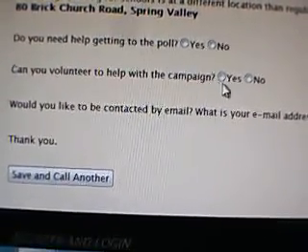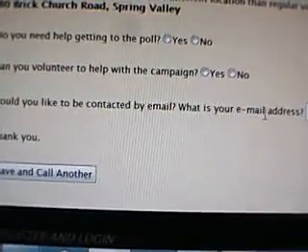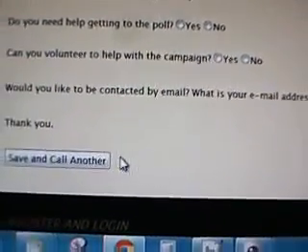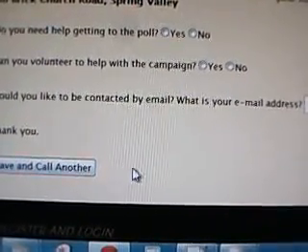You can ask if they'd like to volunteer with the campaign, and you can ask if they would prefer to be contacted by email in the future rather than a phone call, or perhaps both. When you're done, you click Save and Call Another on the bottom, and it'll bring you up another voter name.